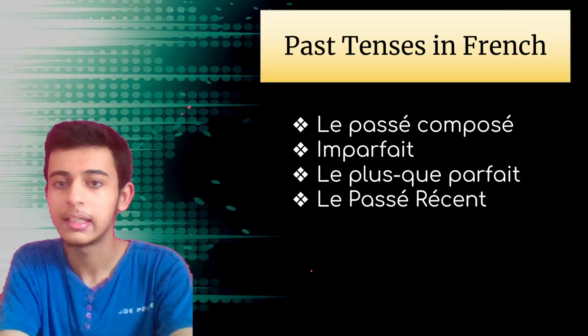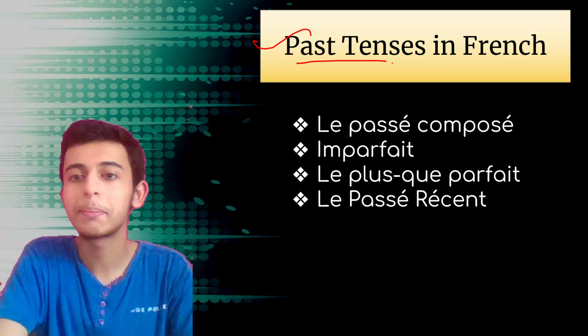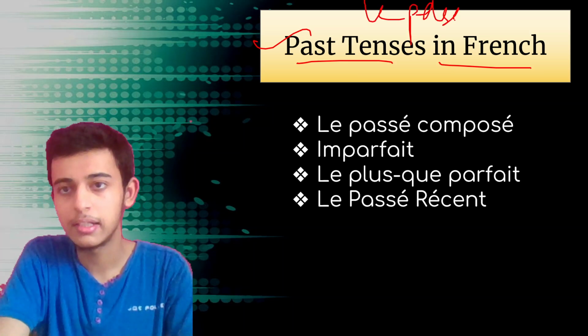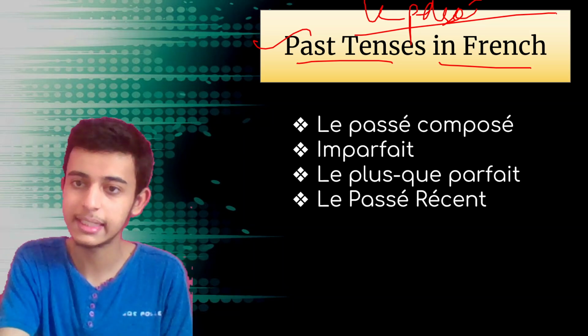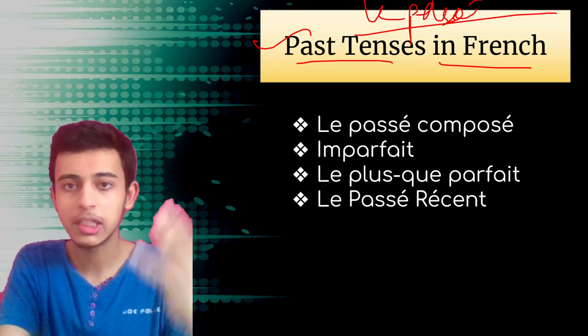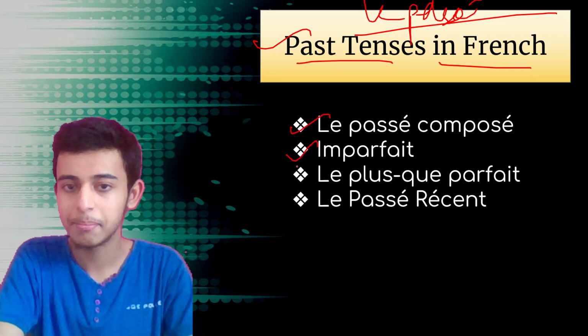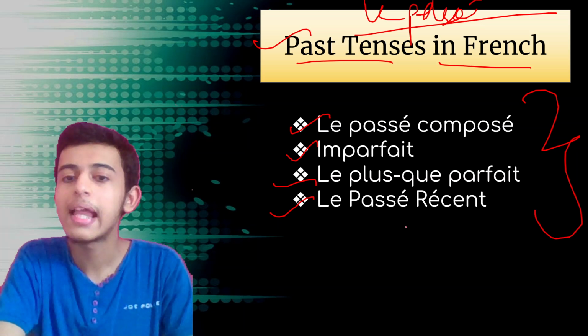Okay? So we've done the présent. Now let's talk about the past tenses in French. That is le passé, le temps passé, the past tenses, and le temps présent, present tenses. Past tenses can be divided into 4 tenses as per our CBSE syllabus. Passé composé, imparfait, plus-que-parfait, passé récent. These are the 4 tenses, and all are easy.